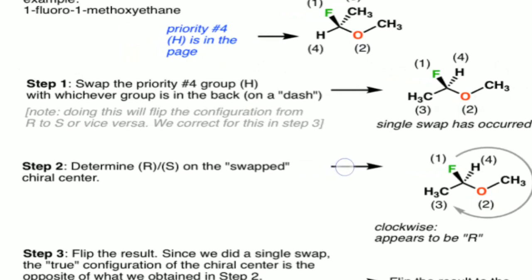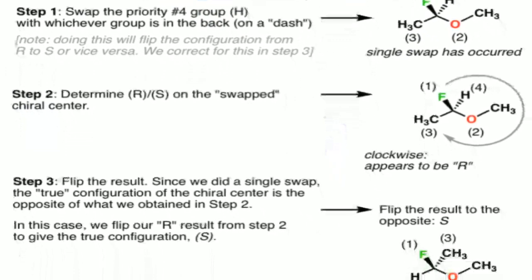Here the fourth priority group is exchanged with the methyl group of this chiral carbon.